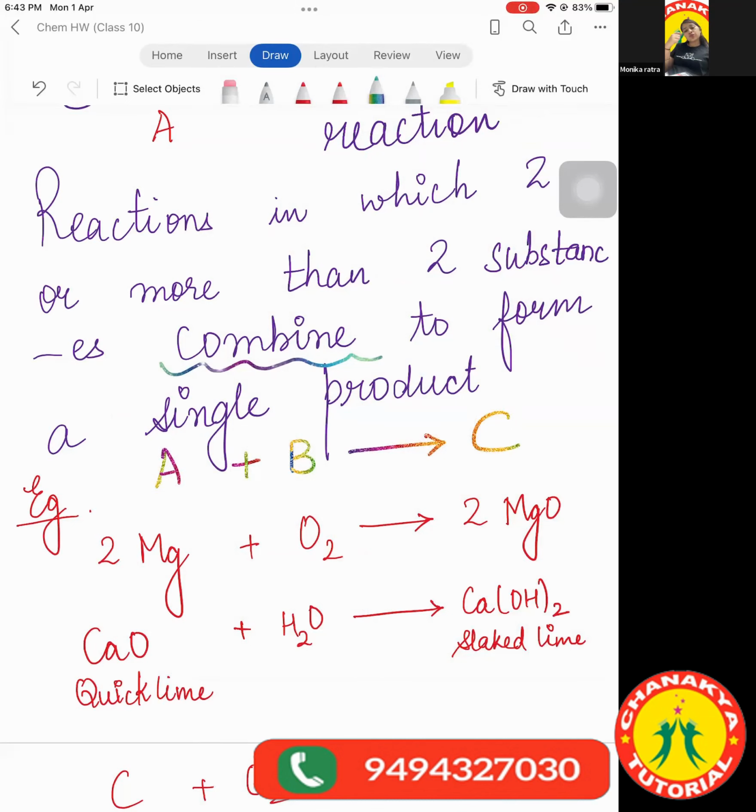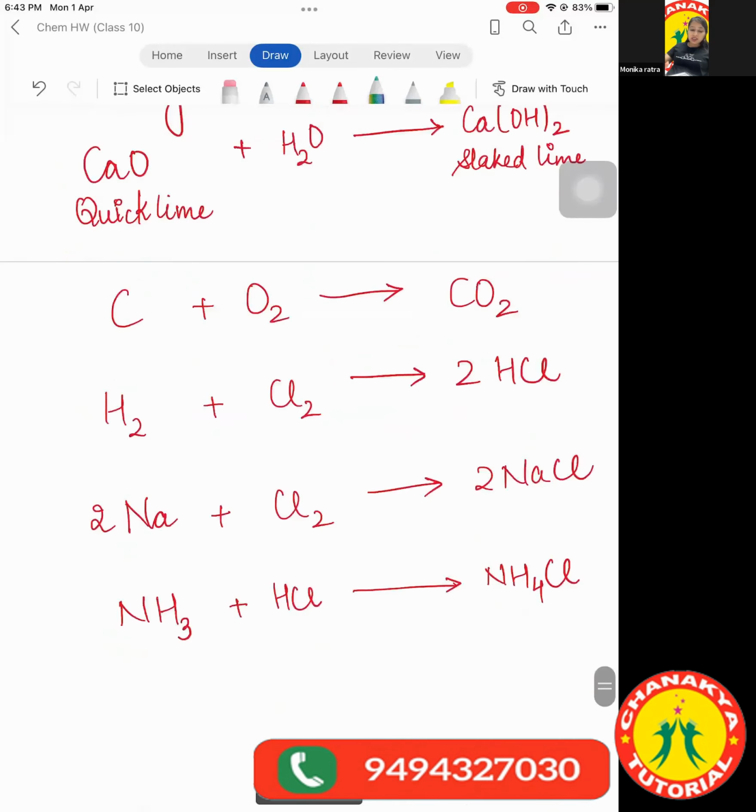Clear? So you should know the definition, the general reaction, some examples, and you should be able to identify, because later on we will give you many equations and ask you to identify the type of equations. When two things are combining together and forming just one substance, we call that reaction a combination reaction. Clear, everybody?